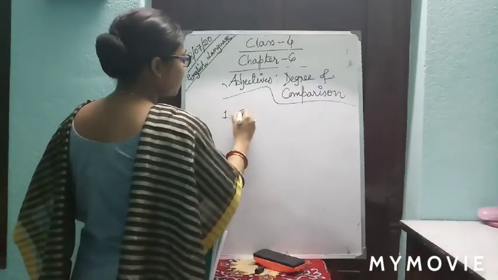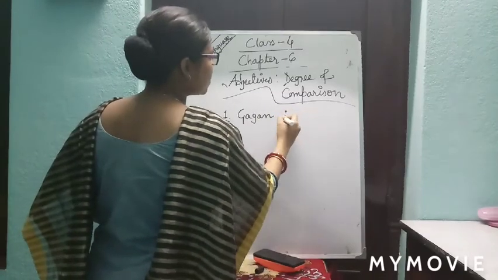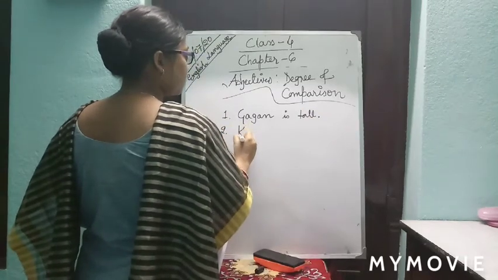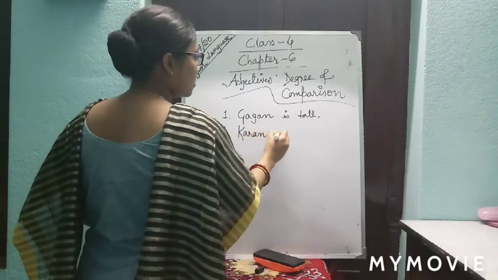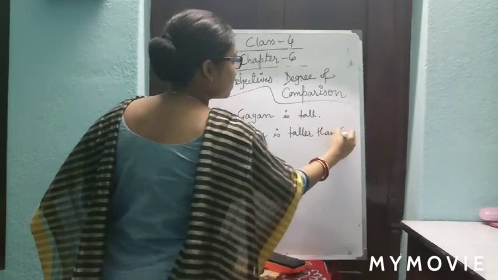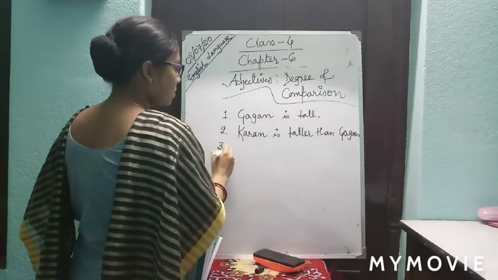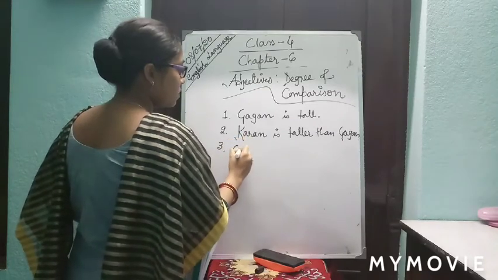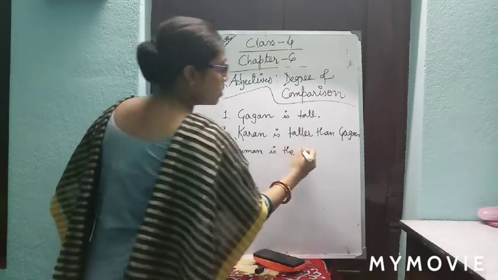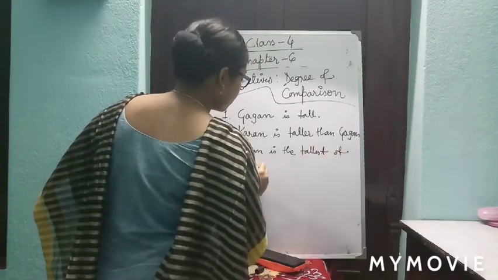The first sentence I am writing: Gagan is tall. Second, Karan is taller than Gagan. Suman is the tallest of them all.